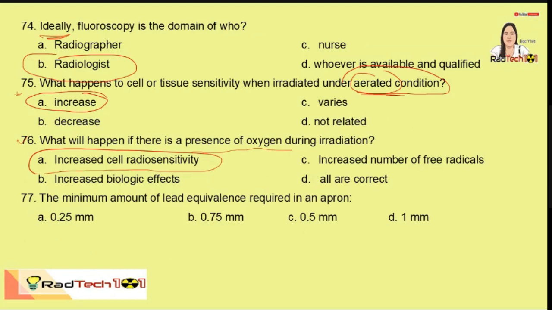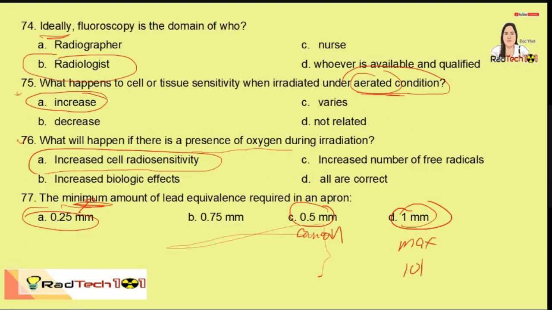77, the minimum amount of lead equivalence. So minimum is 0.25. The most commonly used is 0.5. So ito yung common. Ito yung common. And then ito yung minimum. Ito naman yung maximum. But the problem with 1 millimeter is that it weighs about 10 kilograms. Masyado siyang mabigat. So, compromise, ito yung kadalasang ginagamit.